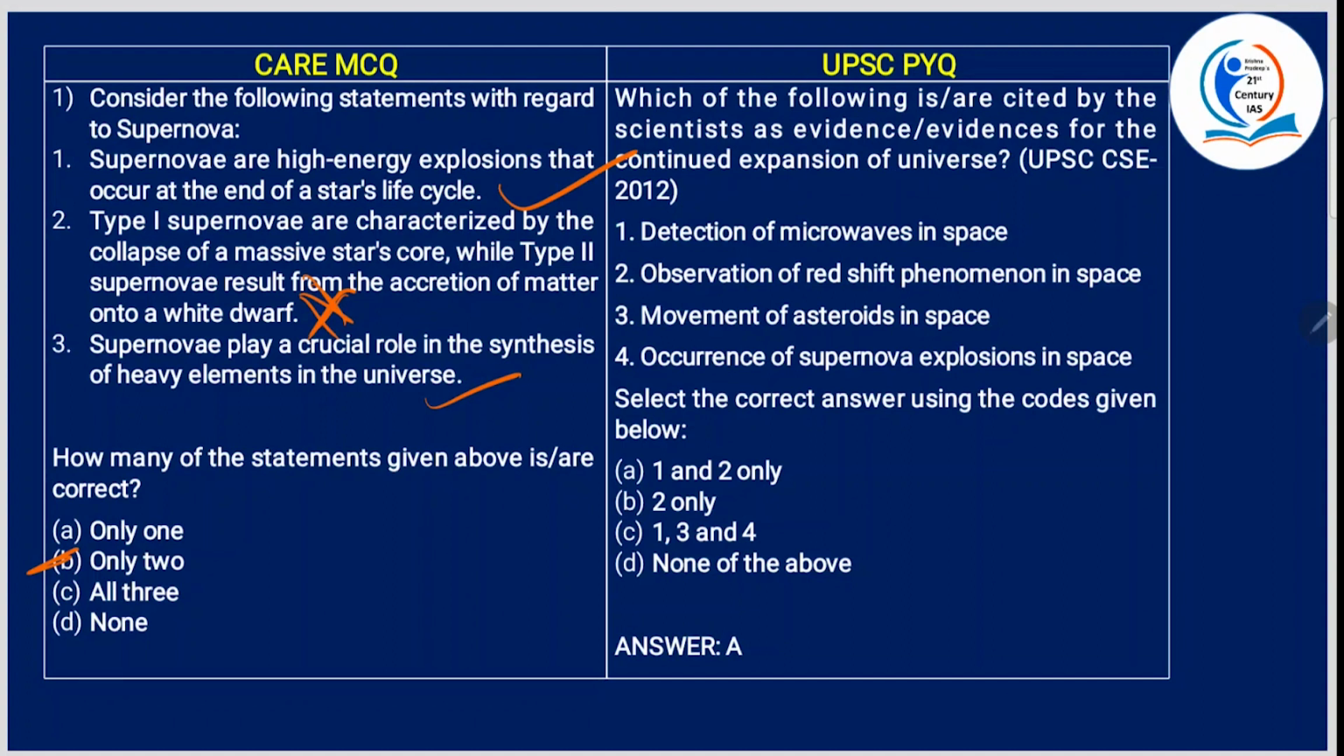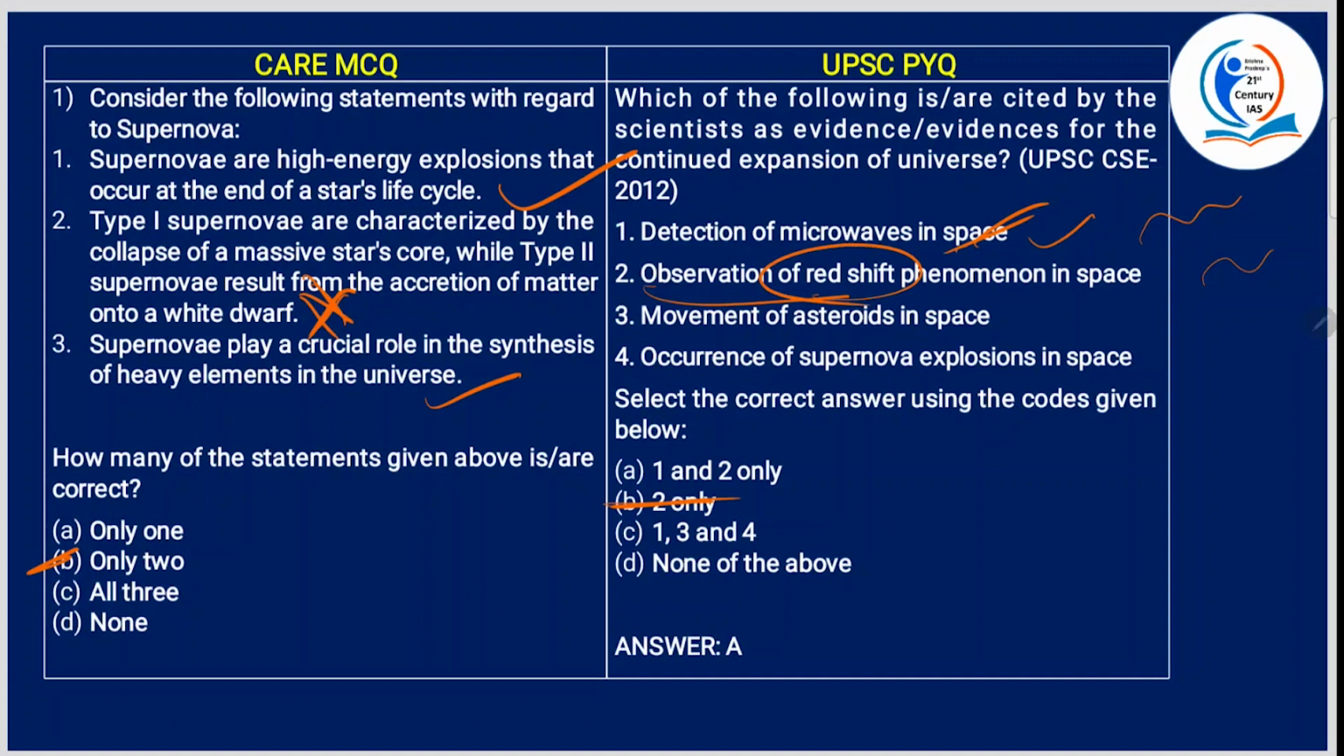of the universe? Detection of microwaves in space. Yes, because if the universe is expanding, they travel and travel, right? So yeah, this is correct. So if 1 is correct, B is gone. Observation of redshift phenomenon in space. Now what is this redshift phenomenon in space? It is a key concept used by the astronomers.